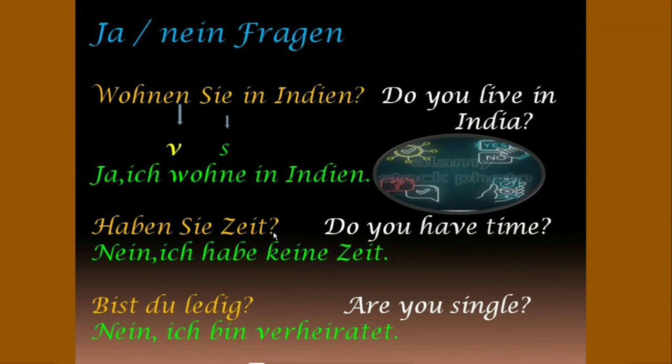So next is haben Sie Zeit? Do you have time? Haben is our verb which is at first position, and Sie is at second position which is subject. Nein, ich habe keine Zeit. No, I have no time. Next example is bist du ledig? Are you single? Nein, ich bin verheiratet. No, I am married. Bist is verb which is at first position. Du is subject which is at second position.